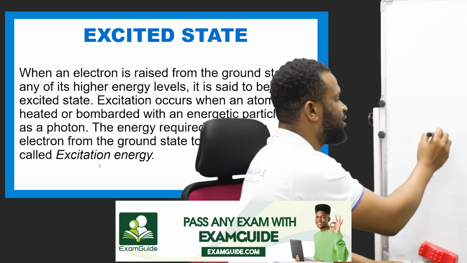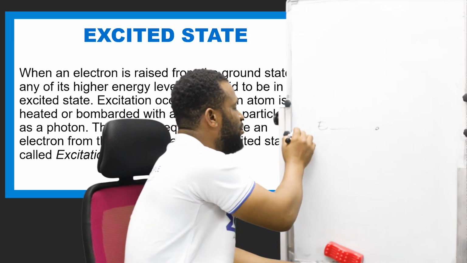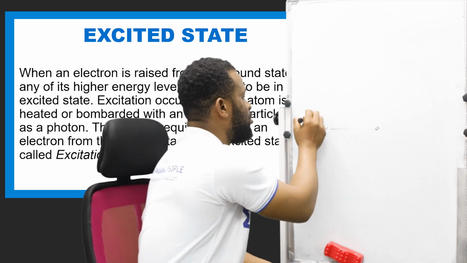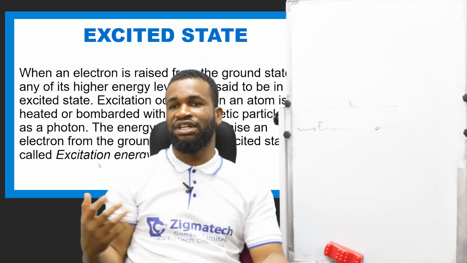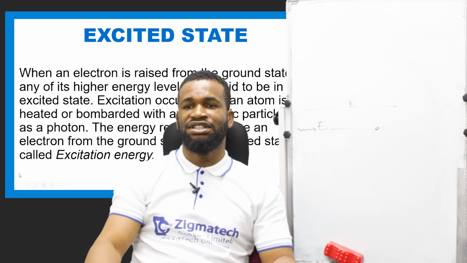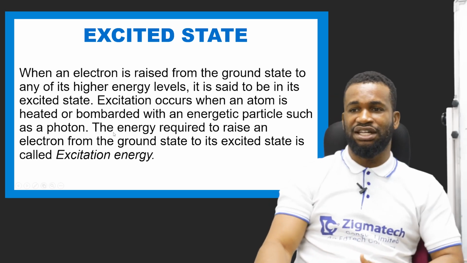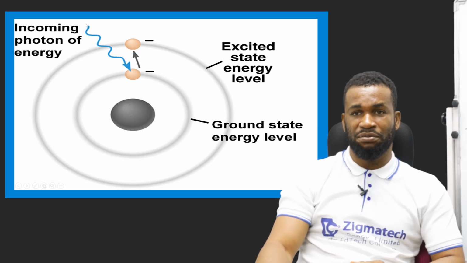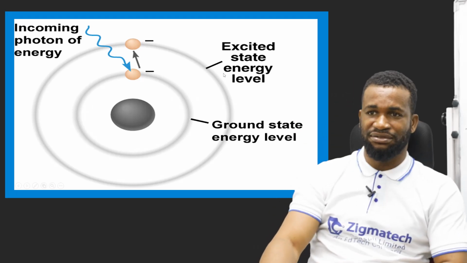Just like an electron at this particular level, when it is bombarded by a kind of energy or radiation, it jumps from one energy level to another energy level. So we say that what happens at that point is called excitation. And how do you excite an atom? It is by heating it or by bombarding it with an energetic particle. So this is the incoming photon. It is coming from up, down, and this is the ground state, which is the lowest level, and this upper place is called the excited energy level.